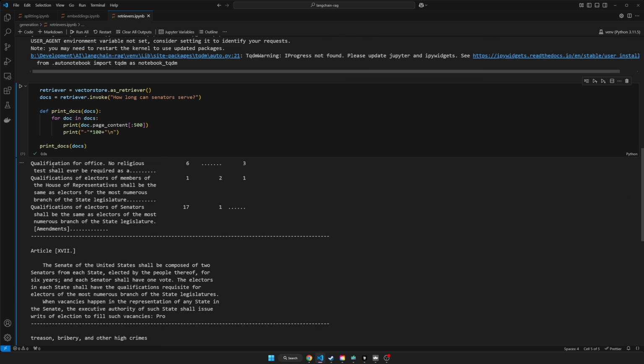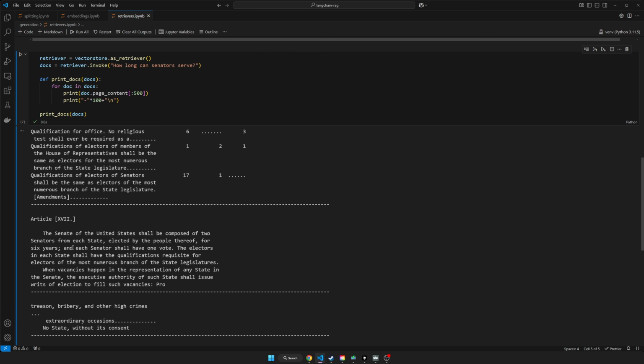That was really fast. So we got "no religious test shall ever be required." And then the second document has the actual answer: the Senate of the United States shall be composed of 2 senators from each state, elected by the people thereof for 6 years. So 6 years is the answer to the question.